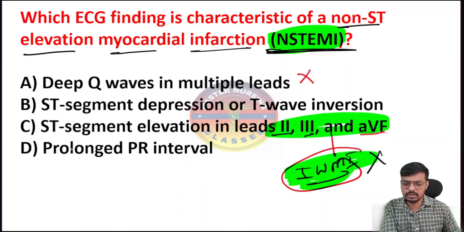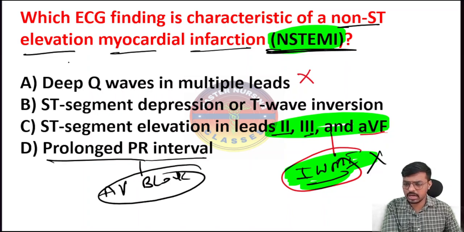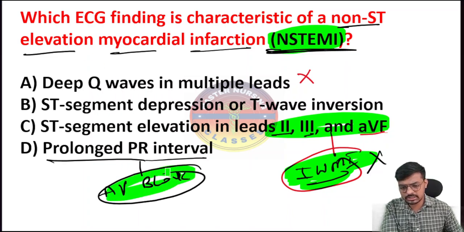Option D goes to the prolonged PR interval. If PR interval is getting prolonged, which indicates the AV block, or we can say simply heart block. So we will discuss that in heart block, it will come next. So I'm eliminating option D also here, right?